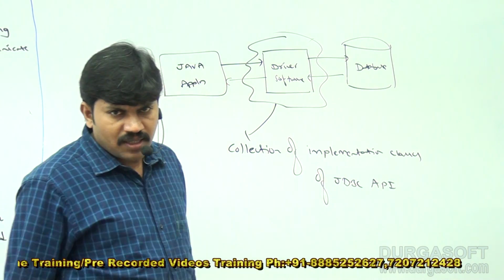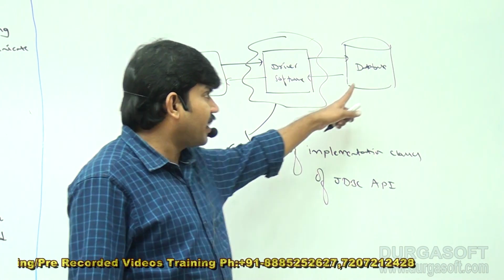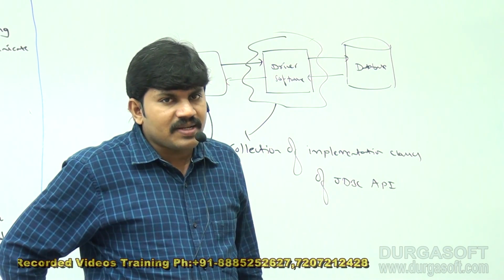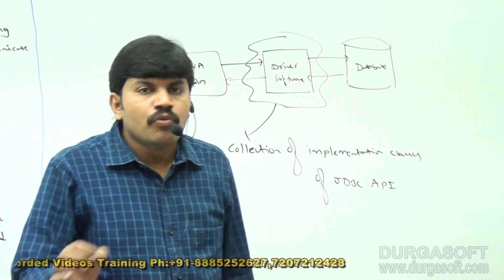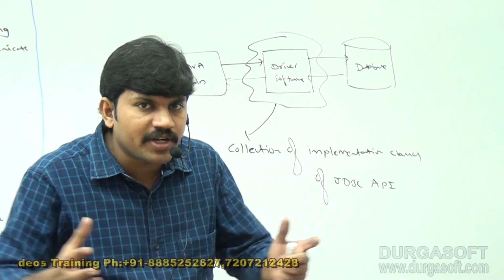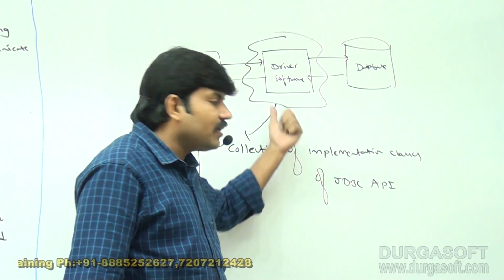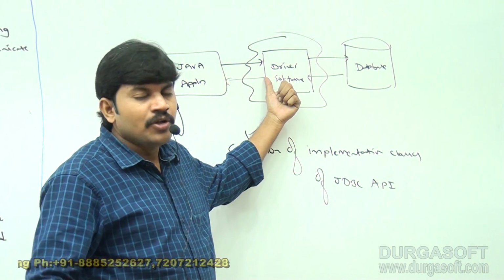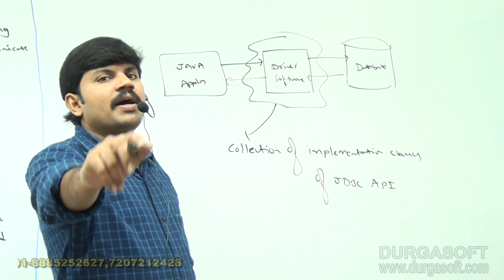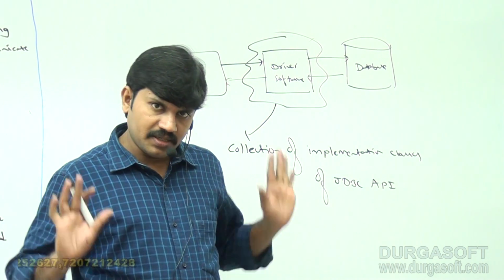Suppose I make a call to Oracle people. Sir, I want to communicate with the Oracle database. Can you please provide Oracle driver software? Then immediately Oracle people will provide ojdbc6.jar or ojdbc7.jar. What does a jar mean? A group of classes only, right? So that jar file itself is nothing but driver software. Remember this one. Who provided it, sir? The database vendor. How did they develop the driver software? By implementing various interfaces of the JDBC API. Clear for all of you?